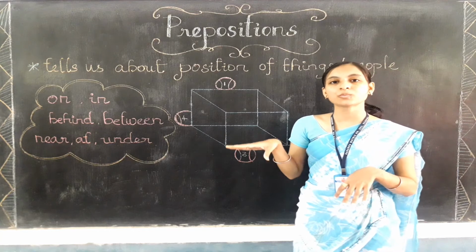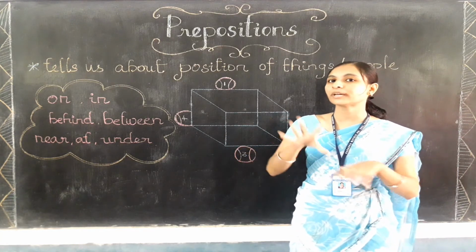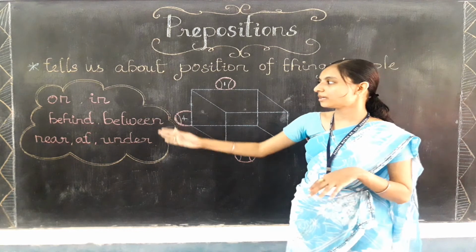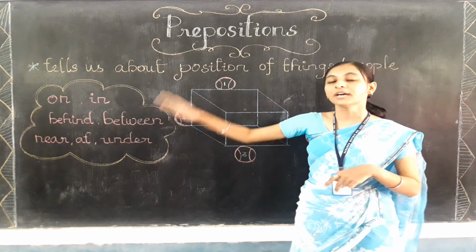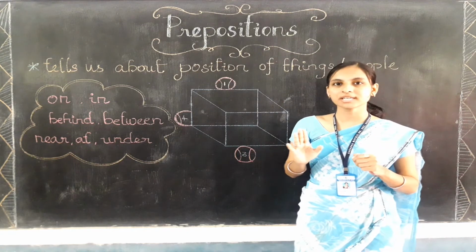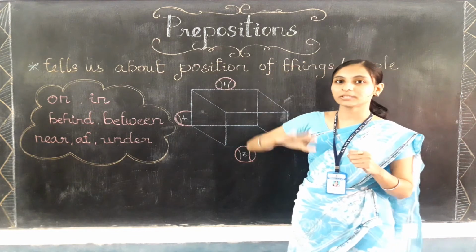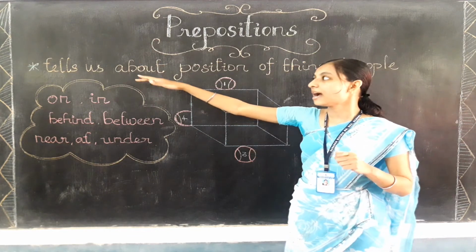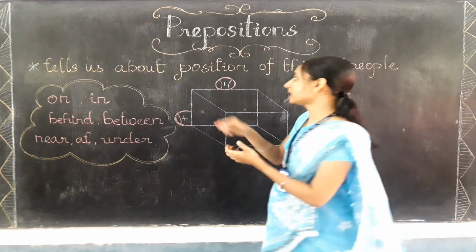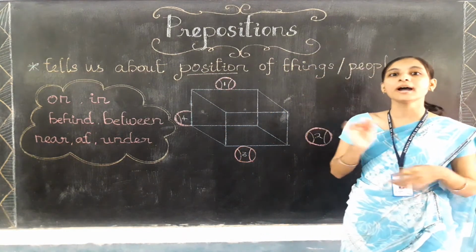So those words help us to find the position. Okay, so position find out பண்ணனும், அது எங்க இருக்கு அந்த place, இந்த words நம்ம யூஸ் பண்றோம். These words are prepositions only. Are you clear about prepositions, children? Let me tell you once again the definition. Prepositions are the words which tell us about the position. Okay, position of things or people.